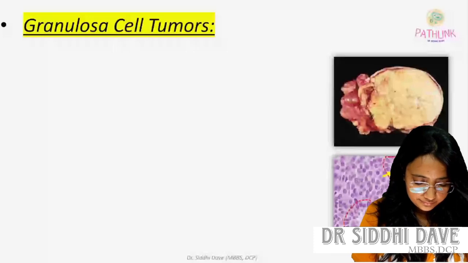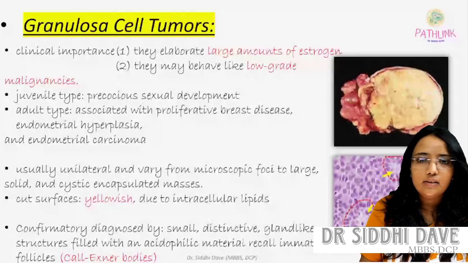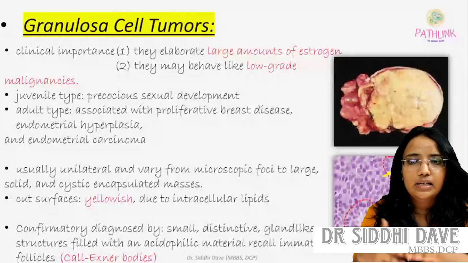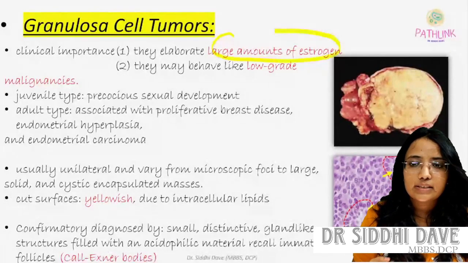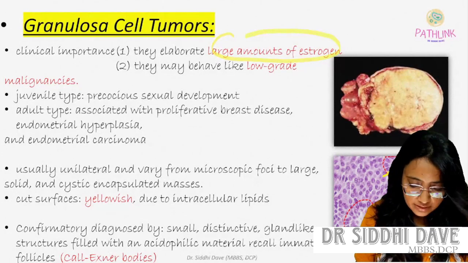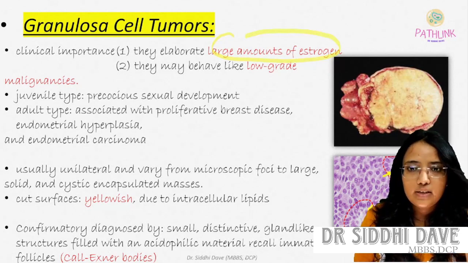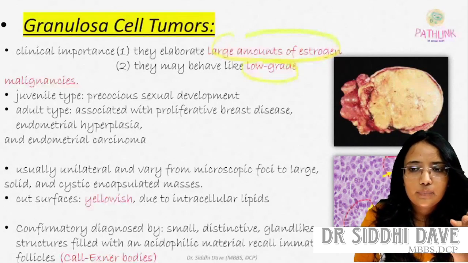Clinical importance: what is the clinical importance of granulosa cell tumor? First, they elaborate a large amount of estrogen. They will secrete a large amount of estrogen. They may behave like a low-grade malignancy. So these two things are important for granulosa cell tumor: large amount of estrogen, and they may behave like a low-grade malignancy.